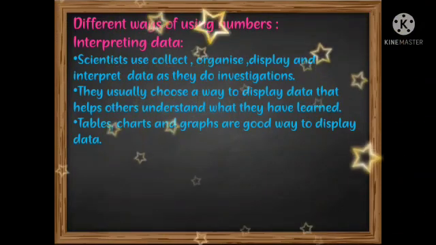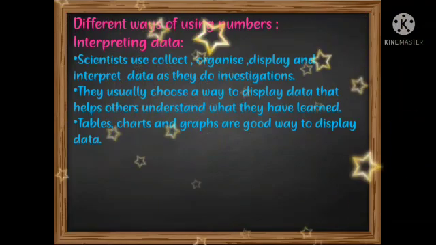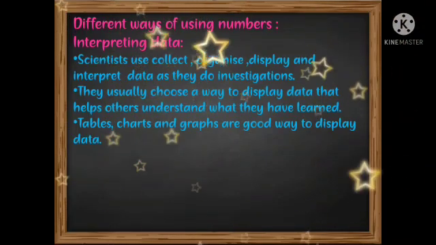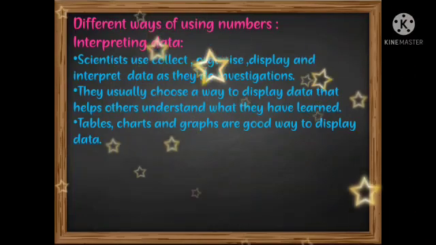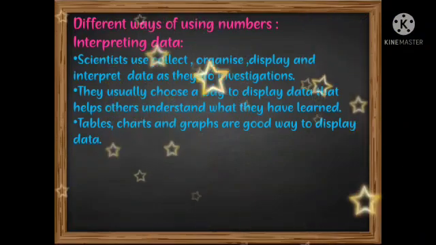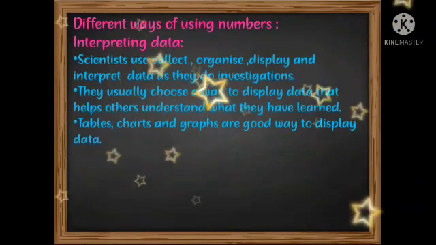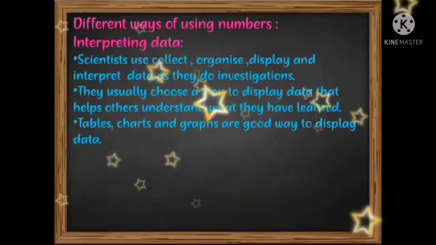In the previous example, I gave you a bar graph, and in that bar graph you have seen what is the nicest fruit. So using numbers for interpreting data, for explaining data, may be in the form of tables, charts or graphs. These are the good ways of representing the data.